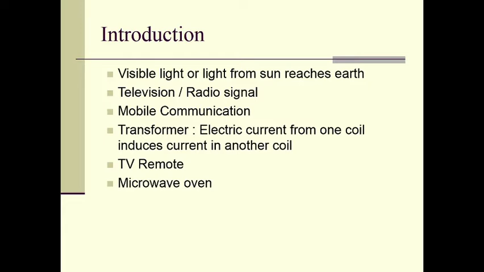In our households, we also use the microwave oven. Inside the microwave oven, we cook food. That food is cooked using microwaves.